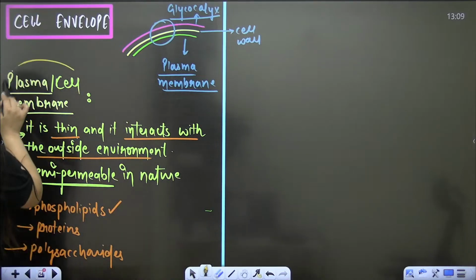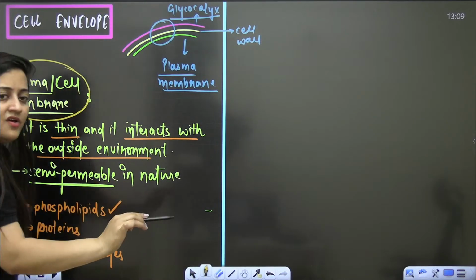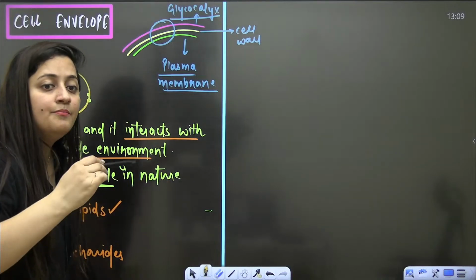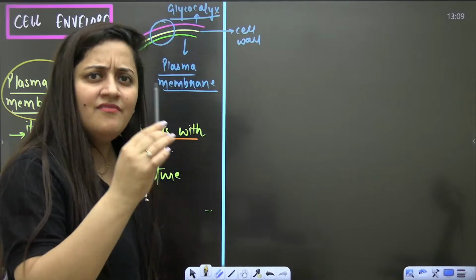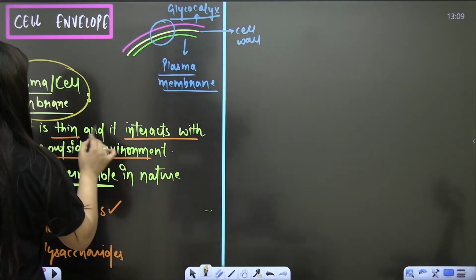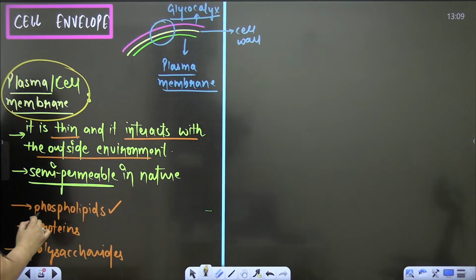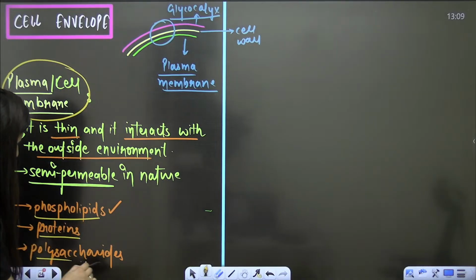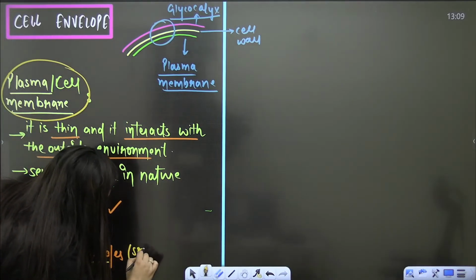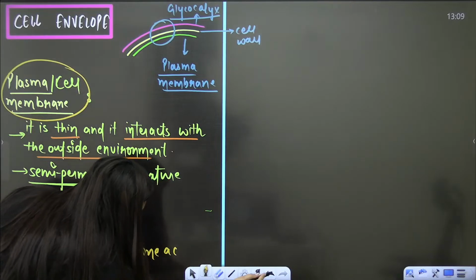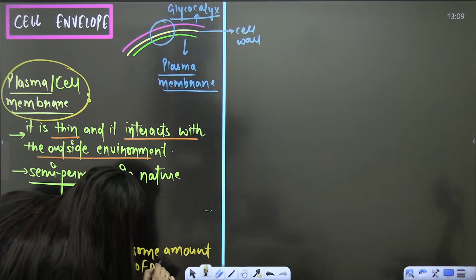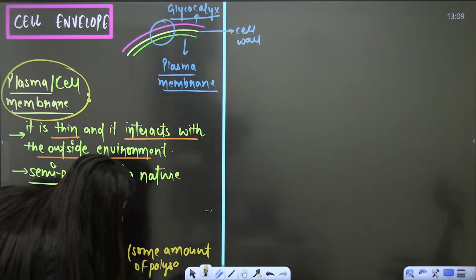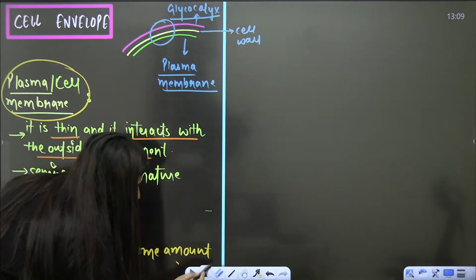I am saying that the plasma membrane of a eukaryotic cell and a prokaryotic cell, its composition is somewhat the same. It has the same function and is present in the same way. It is thin, interacts with the outside environment, is semi-permeable in nature, and has phospholipids, proteins and some amount of polysaccharides also.